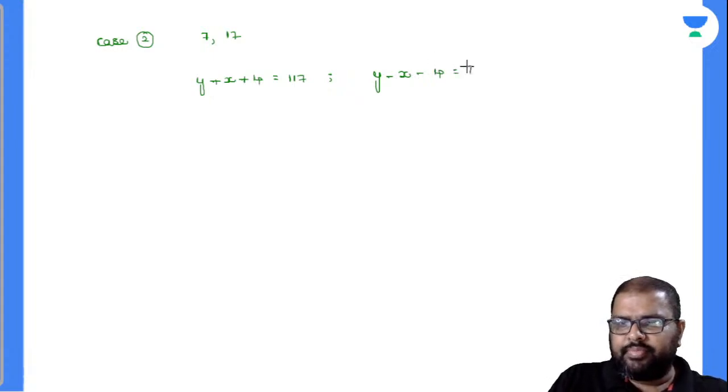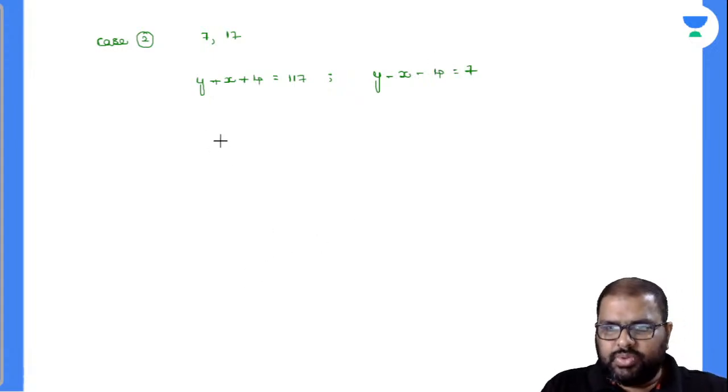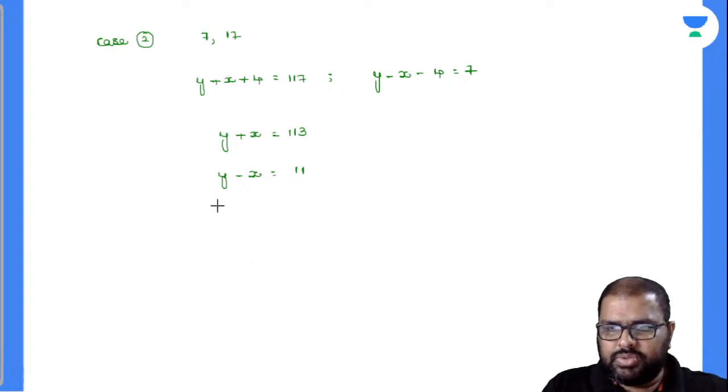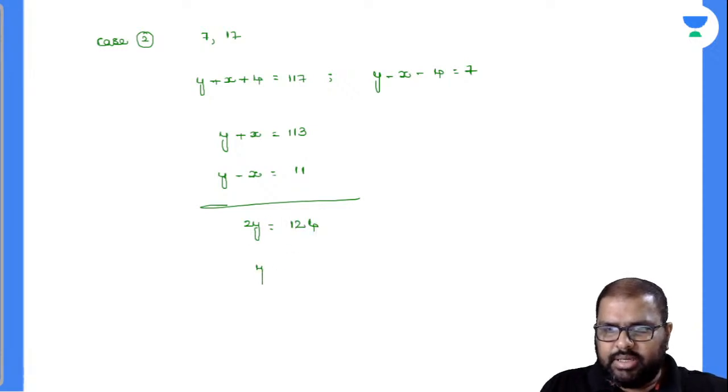So y plus x will be 17 minus 4, which is 13. Y minus x is equal to 7, with minus 4 going to the other side, will become 11. Upon cancelling, 2y is equal to 24.